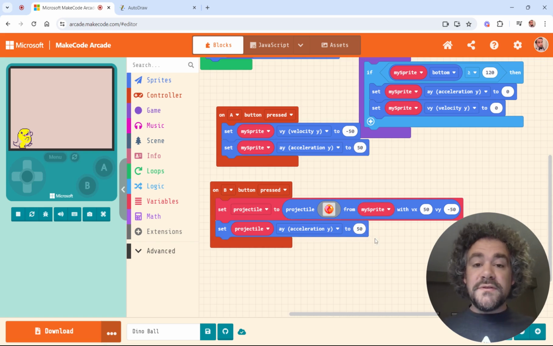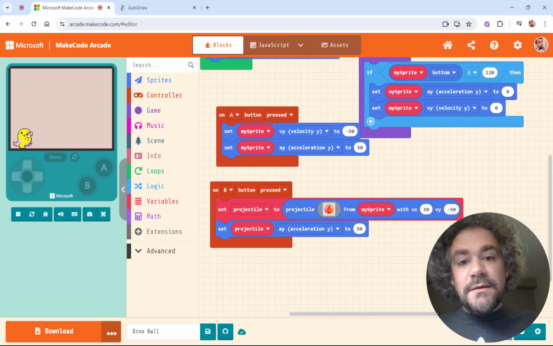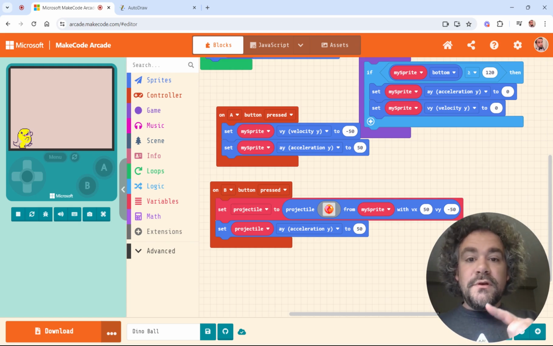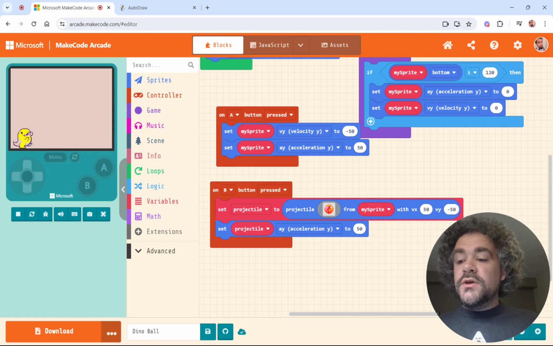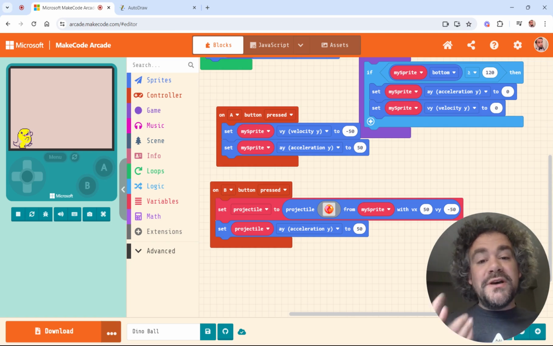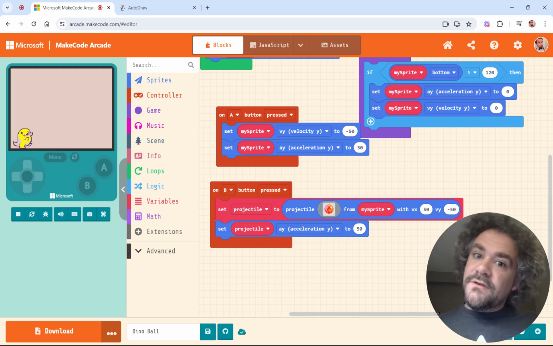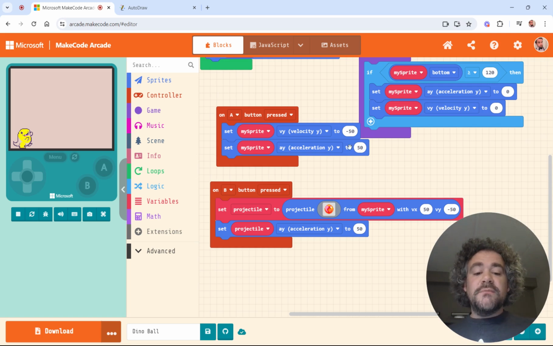Why is that important? Because the player and the basketball are both on the same planet. Gravity affects everything on the planet the same way. Regardless of your size or shape, gravity affects us all the same way, okay? So if the player has one gravity and the ball has another gravity, it's not going to feel very realistic. It's not going to work very well for your game. So make sure they both have the same gravity.